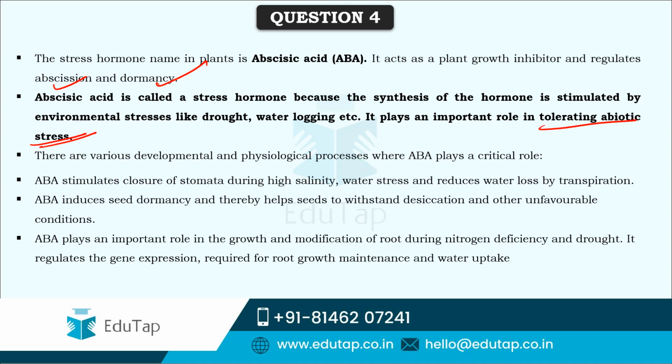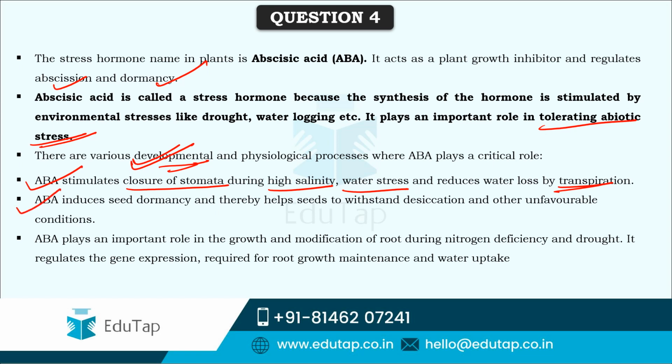And here it also plays a role in various developmental and physiological processes in plants, wherein it stimulates closure of stomata during high salinity and water stress and thereby reduces water loss through transpiration, because once stomata are closed, the water loss by transpiration is automatically reduced.